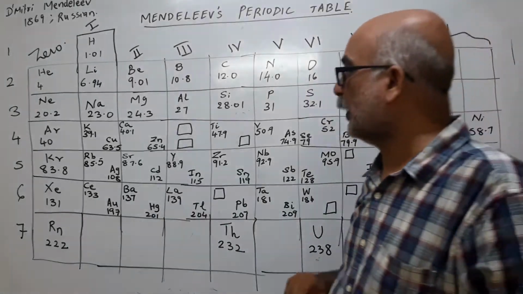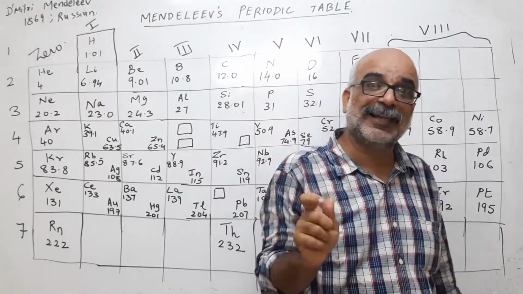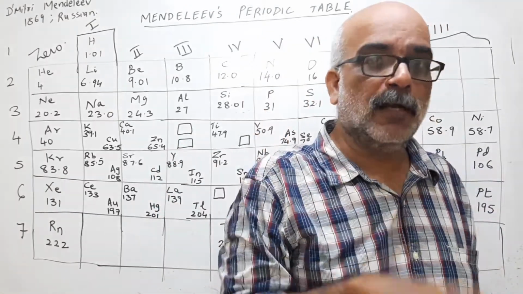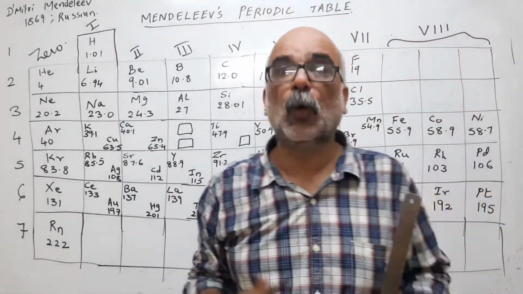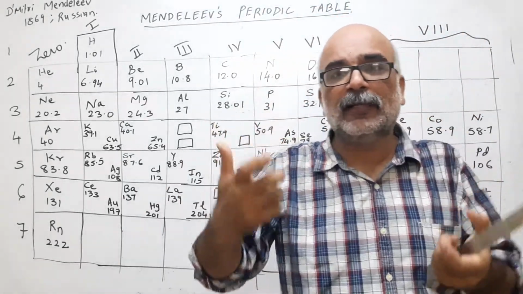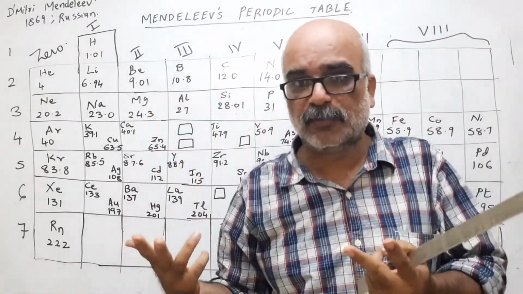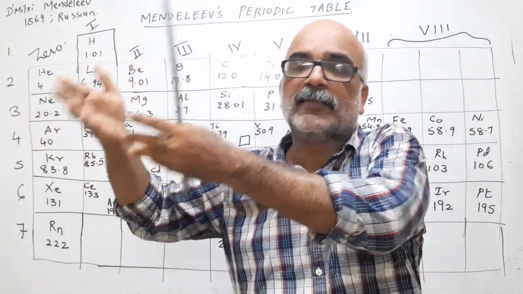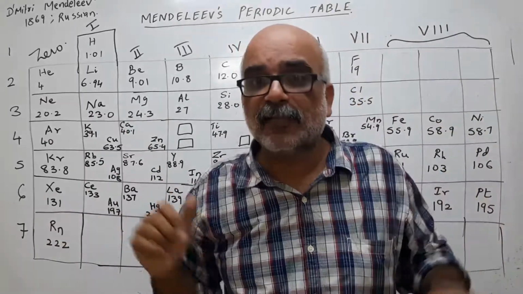Secondly, classification of isotopes. So what are isotopes? Isotopes are those elements which have the same atomic number but different atomic mass. For example, chlorine has an isotope, hydrogen has an isotope, oxygen has an isotope. If you see chlorine, there are two chlorines, one which has atomic mass 35.5 and another 37.5, but the atomic number remains the same.